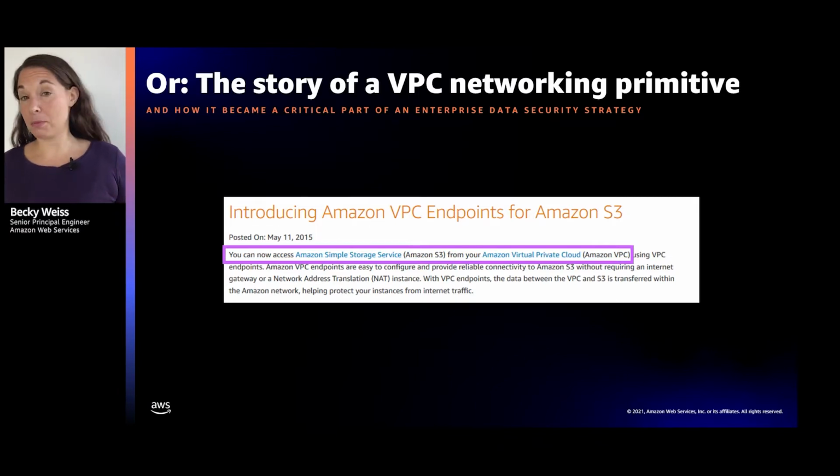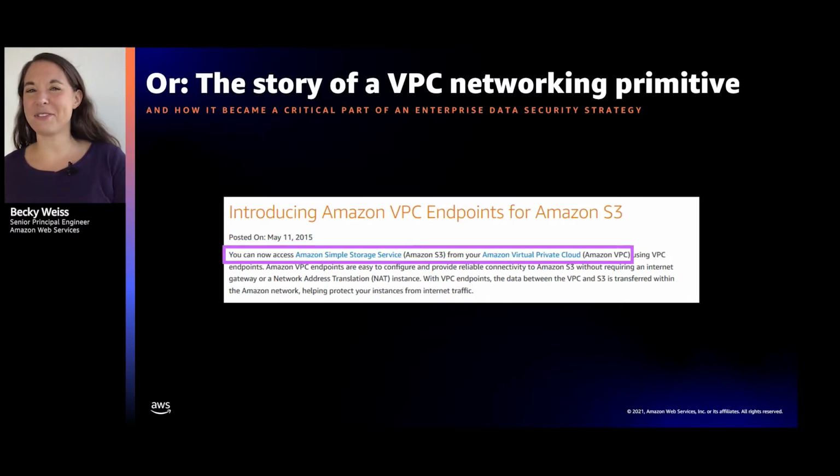In fact, my name is Becky Weiss. I'm an engineer at AWS, and I've had the privilege of working on multiple of the technologies surrounding VPC endpoints over the time. At the time, in 2015, I was working on our VPC team. And so we launched this VPC endpoint product. And in addition to telling you how to use the VPC endpoint as part of your data perimeter today, I'm also going to give you, for the AWS geeks out there, a little bit of the history of how this networking primitive came to be and how it became such an important part of this strategy.